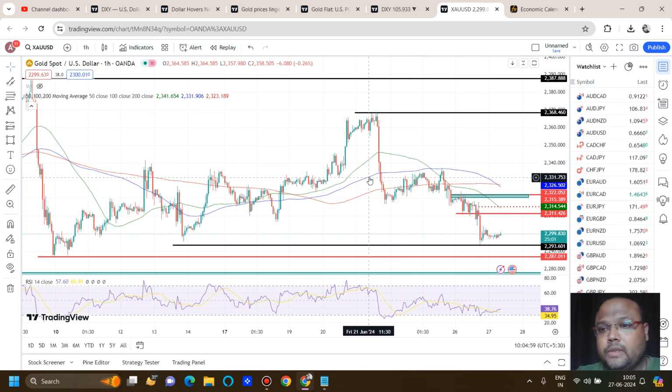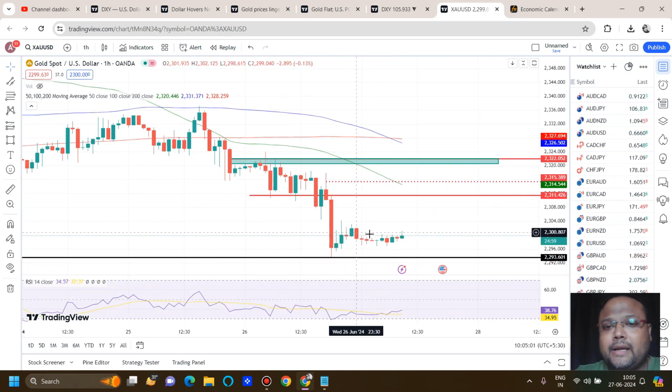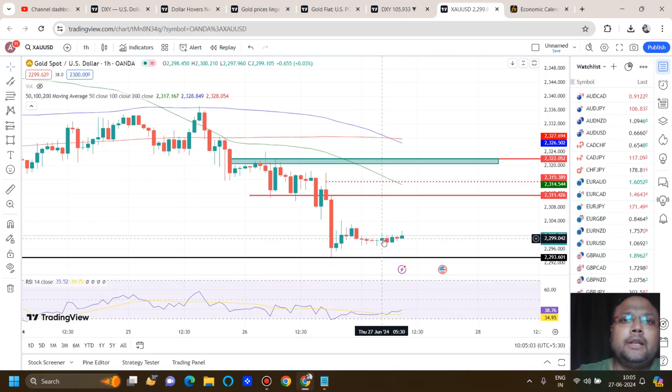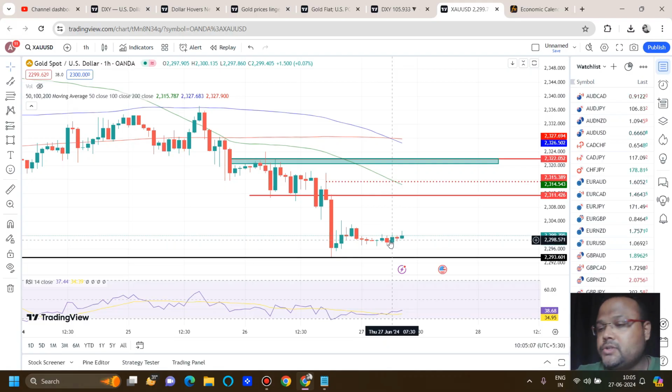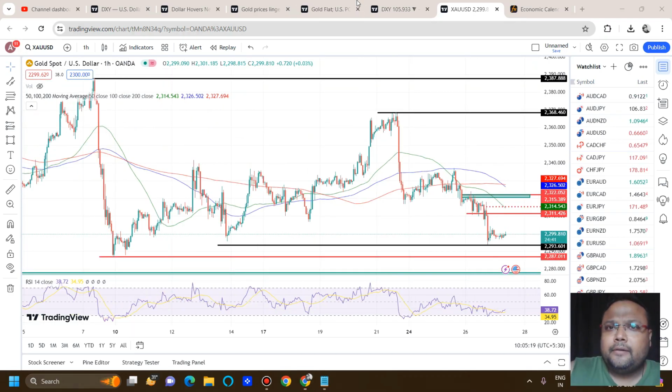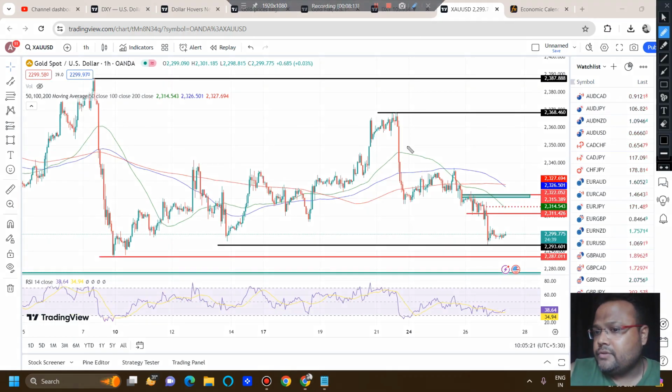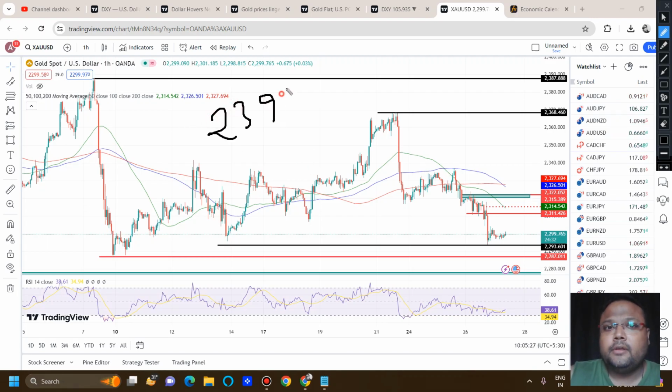Right now we can clearly see that the market is flat. There is not much volume and volatility in the market. If the market remains like this, then please try to avoid any sort of position here. By the US session, if the market comes with volume, suppose you see the market going down, and yesterday the market made a low of 2393.6. This is the low made by the market yesterday.